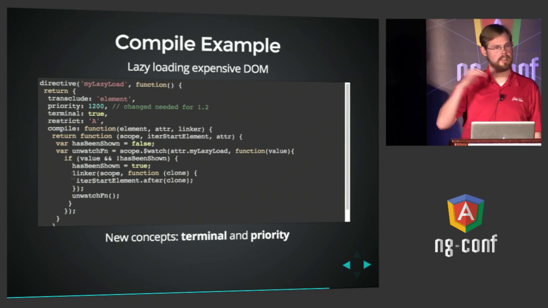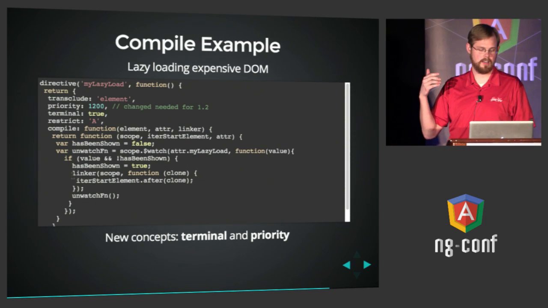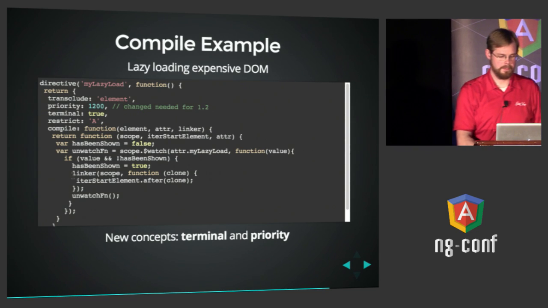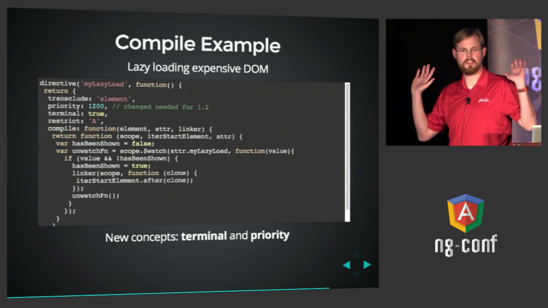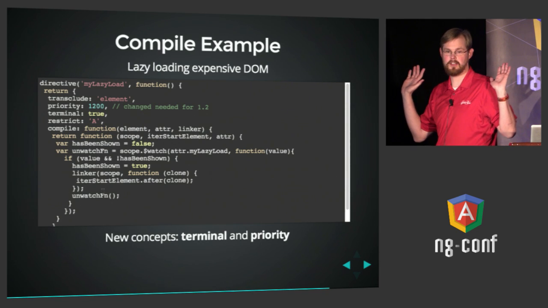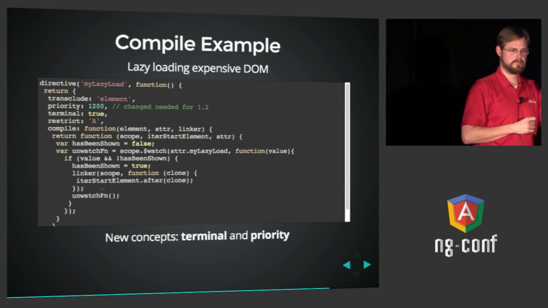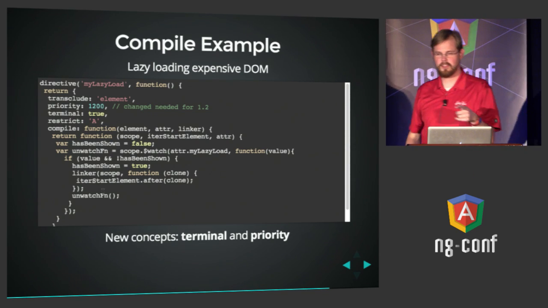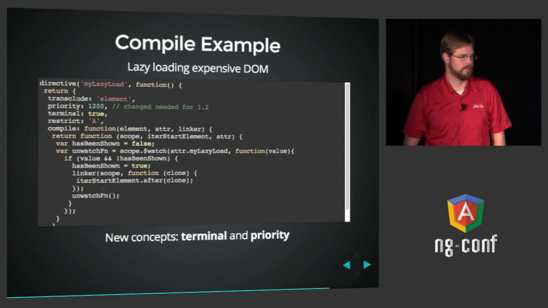We're going to link in, now we're calling that linker function, all of the DOM below us with the scope from the enclosing environment. And then we're going to unwatch. And this is where the directive backs off and says, I'm not going to be a watcher anymore. I'm out. My job is done here. So it's adding one watcher to Angular until it becomes truthy, and then it's out. Just like that. This saved us a lot of page load time in our app, doing this kind of thing.